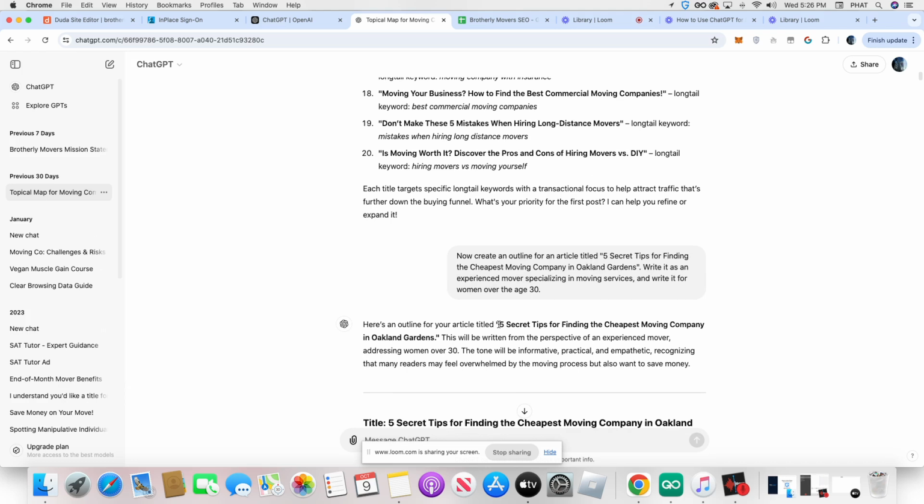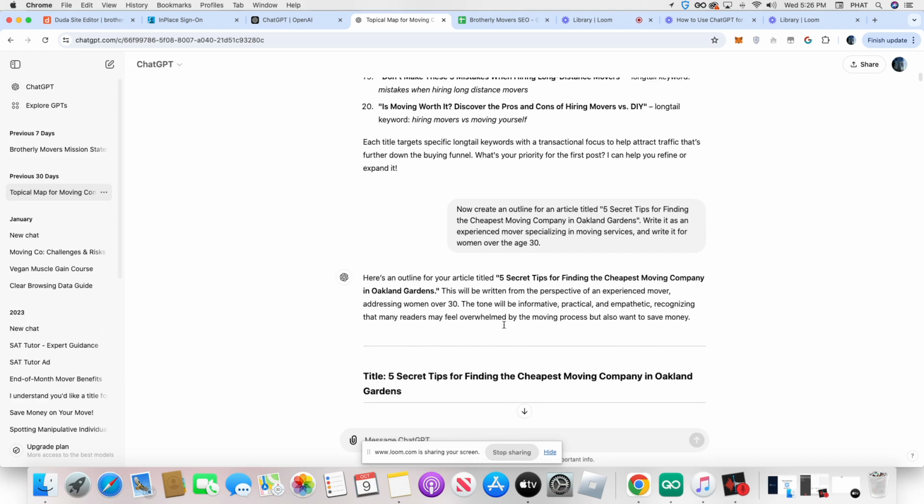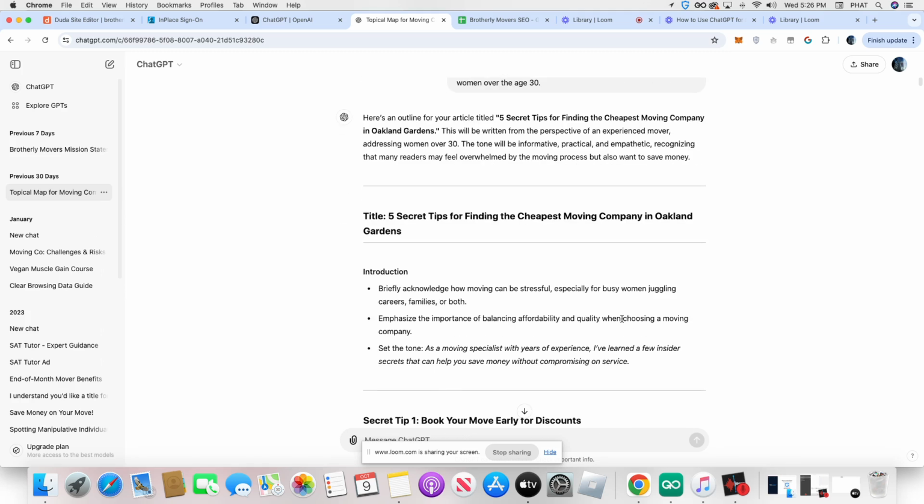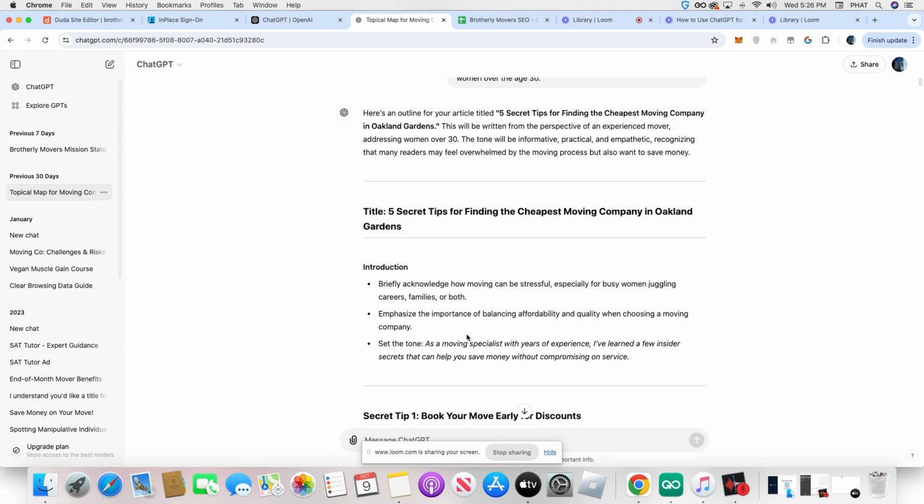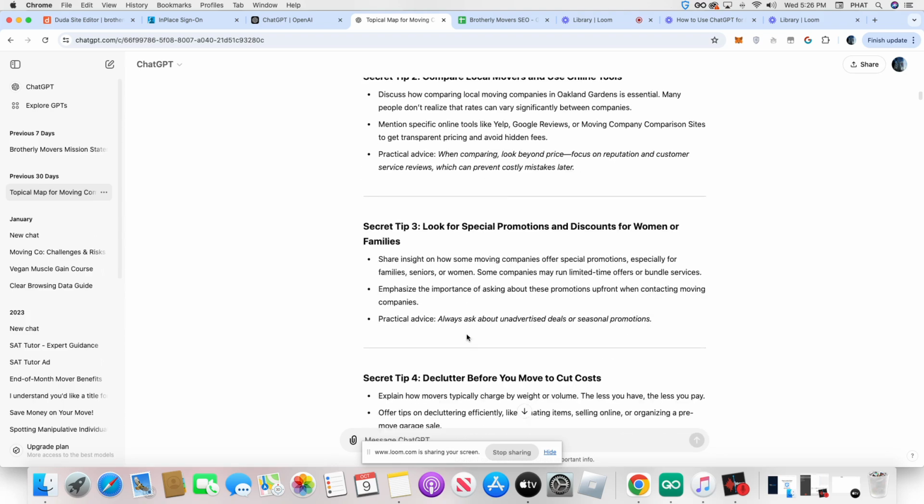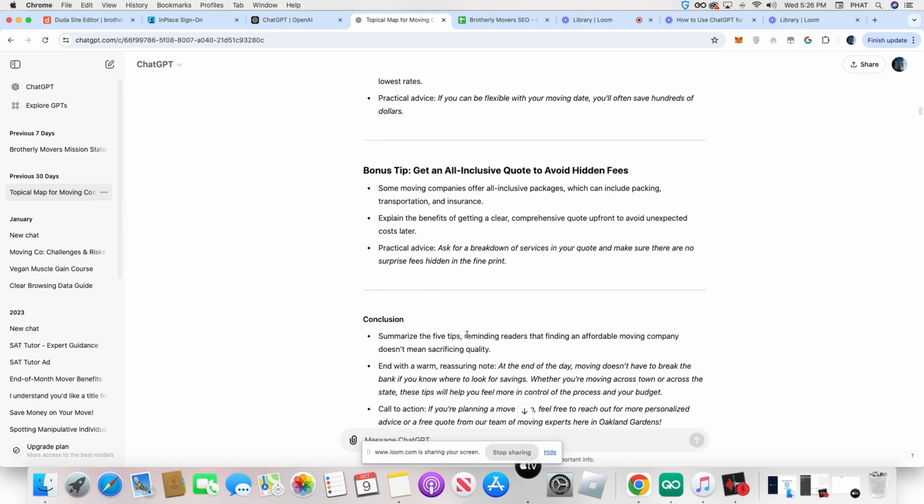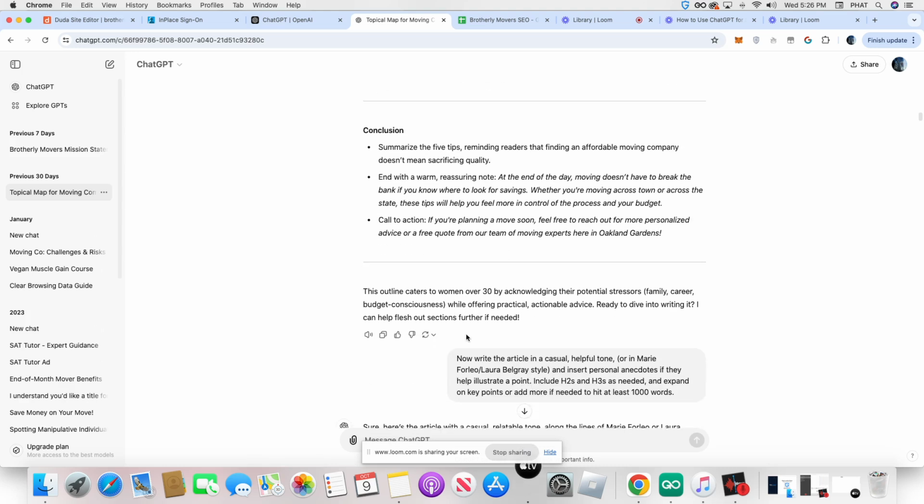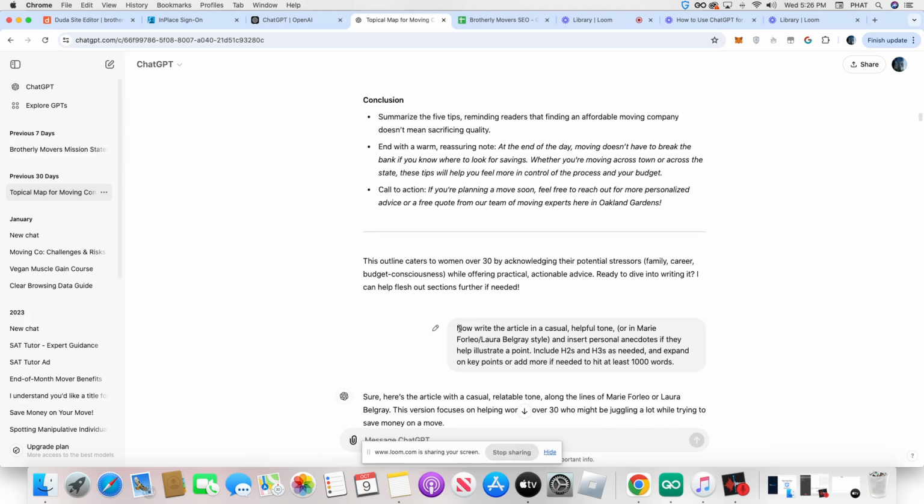Here's an outline for an article titled Five Secret Tips, and it tells you all these things. Okay, cool. So now you get this whole map, right? Like it's created this title, it has an introduction, secret one, two, three, four, five, bonus tip, gives you a whole conclusion. So now I asked ChatGPT, now write the article because you just asked it to write an outline.